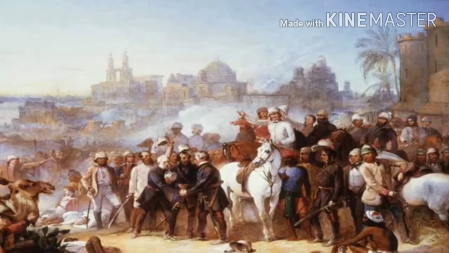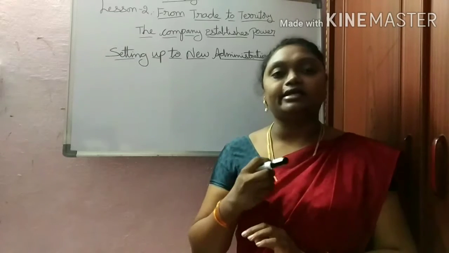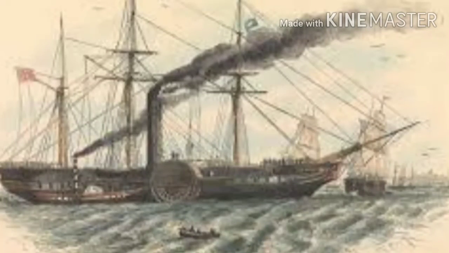Now, coming to the conclusion: the East India Company was transformed from a trading company into a territorial colonial power. With the arrival of steam technology in the early 19th century, the journey from Europe to India, which had taken 6 to 8 months by sea, was reduced to 3 weeks, enabling the British and their families to come to a country like India.